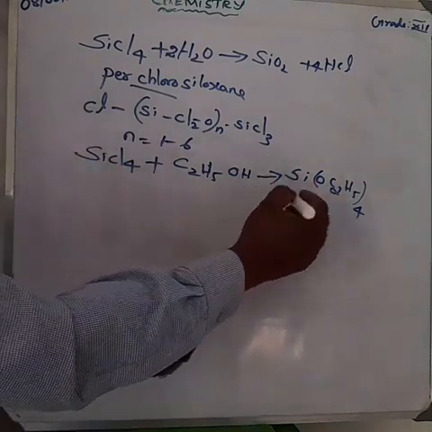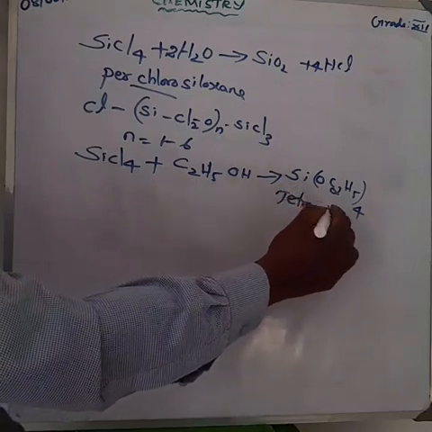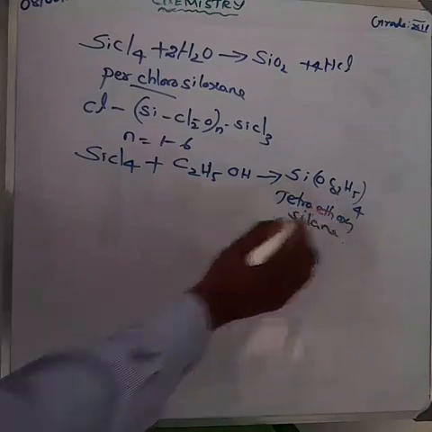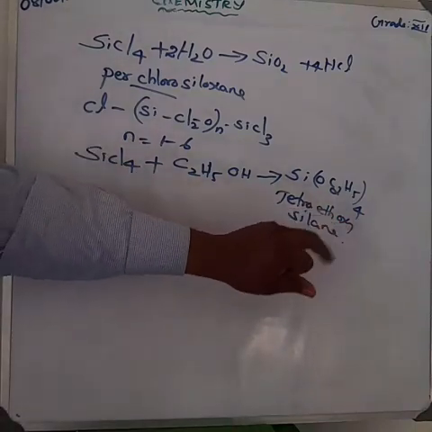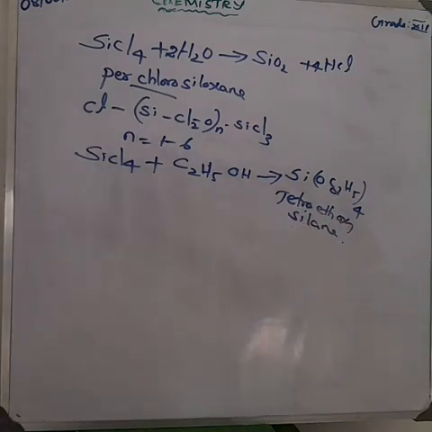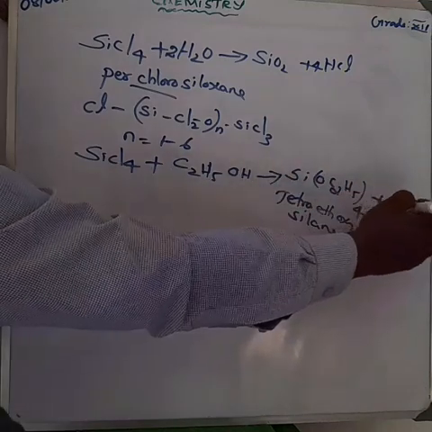What's the name of the compound? 4 means tetra, tetraethoxysilane. And also hydrogen combines with chlorine to give hydrochloric acid.